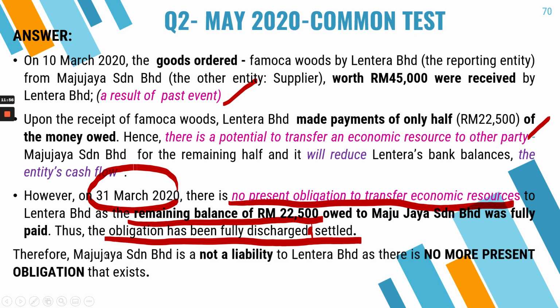And because of that, Maju Jaya is not a liability. So you shouldn't show Maju Jaya as accounts payable in the books of Lantera, because there is no more present obligation that exists for Lantera to pay any remaining balance or any remaining amount owing to Maju Jaya. So that will give you 5 marks.